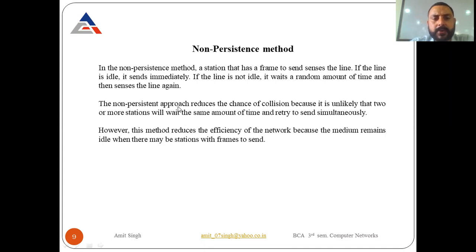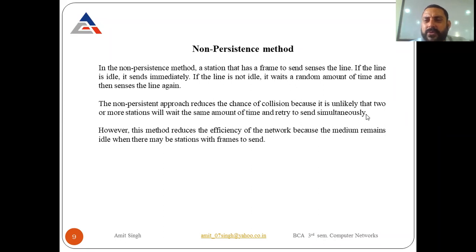The non-persistence approach reduces the chances of collision as compared to the one persistence. Why? Because it is unlikely that two or more stations will wait the same amount of time and retry to send simultaneously. Why are the chances of collisions less as compared to the one persistence?